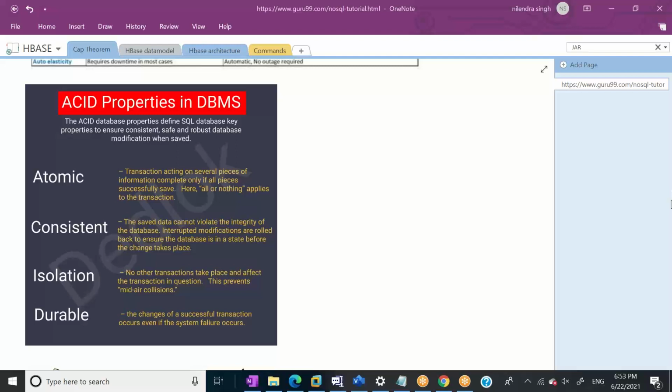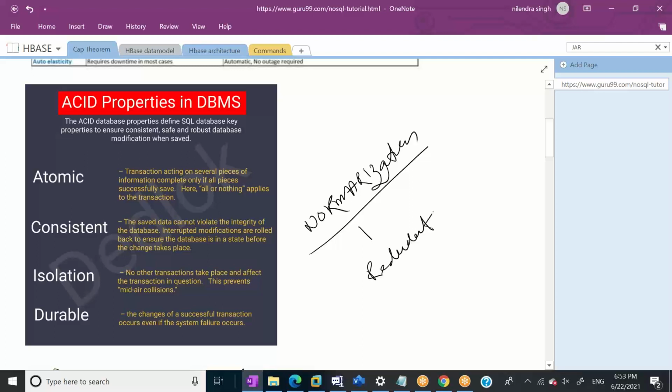Let me cover one more thing, right? Normalization means the data cannot be redundant. Denormalization means the data can be redundant. And there are two things, right? When we talk about NoSQL databases, we are ideally talking about a Hadoop system or distributed system.